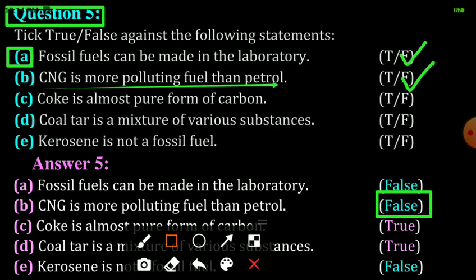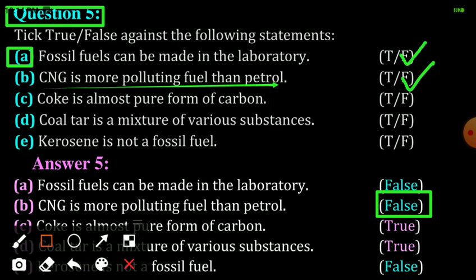Yes, as we know, coal has three different products, that is coke, coal tar and coal gas. Coke is a tough, porous and black substance, and it is almost a pure form of carbon. So this statement is true.